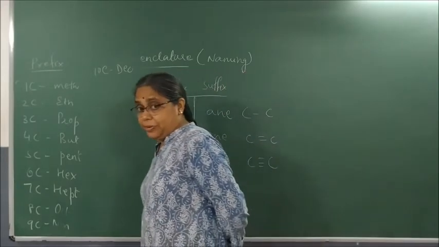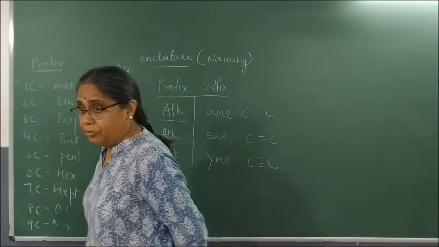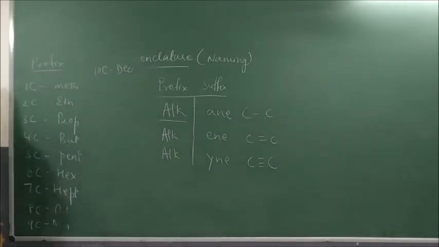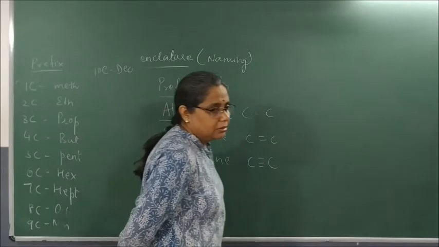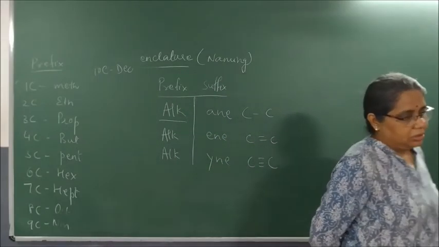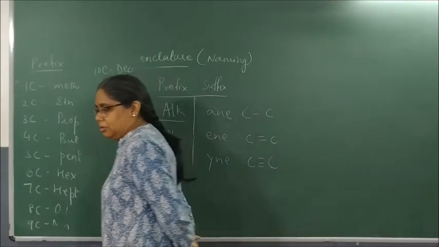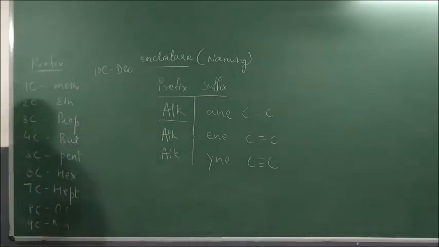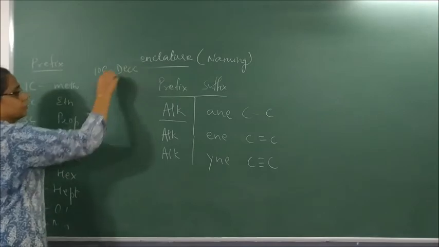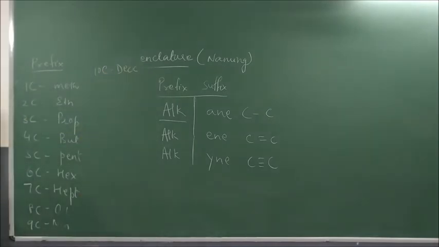Write but with a single T. Okay, but. 5 pent, 6 hex, 7 hept, 8 oct, 9 non, 10 dec. You can write it as deca also. So naming clear? Understood how to write?